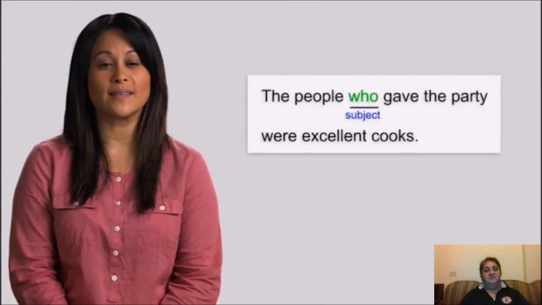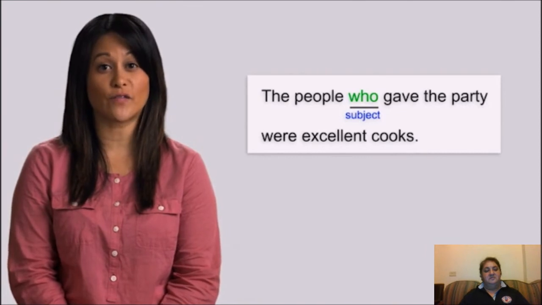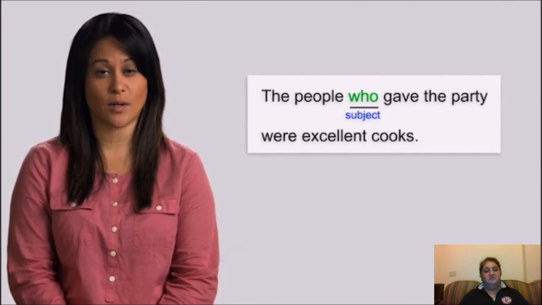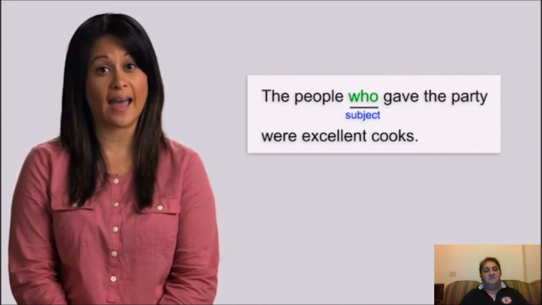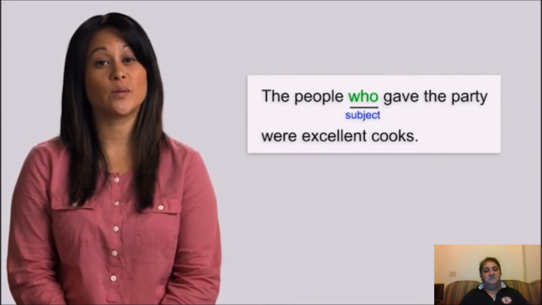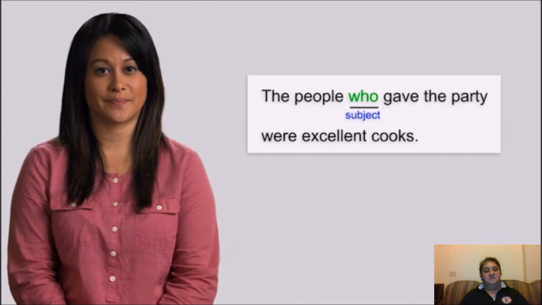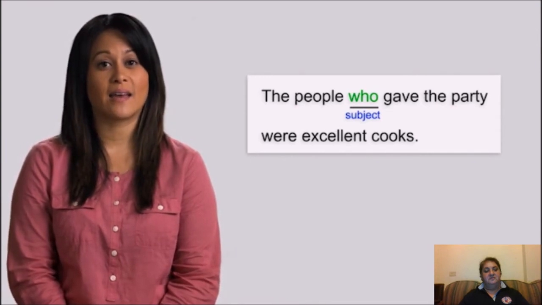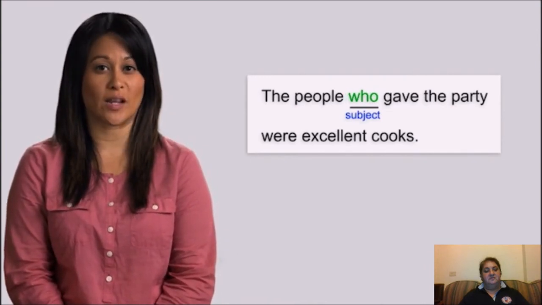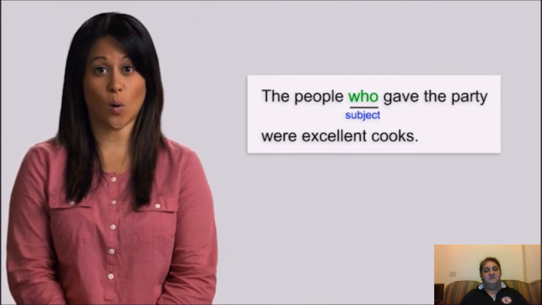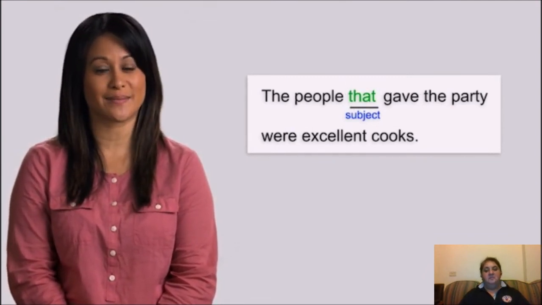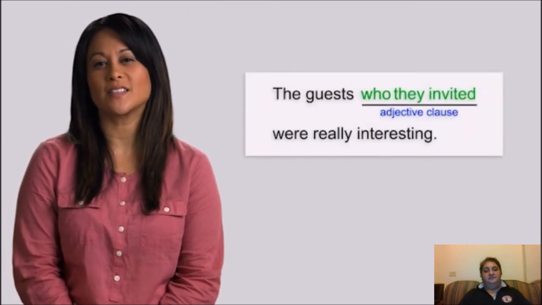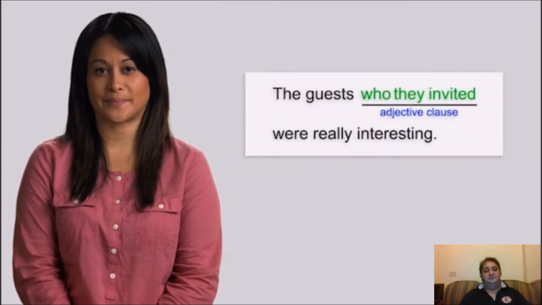Remember that when the relative pronoun is the subject of the verb in the adjective clause, we can use the relative pronouns who or that for people. We use that for things. We can say, the people who gave the party were excellent cooks, or the people that gave the party were excellent cooks.